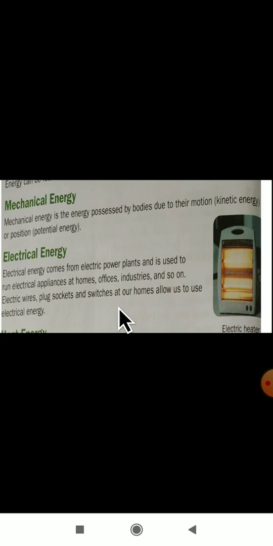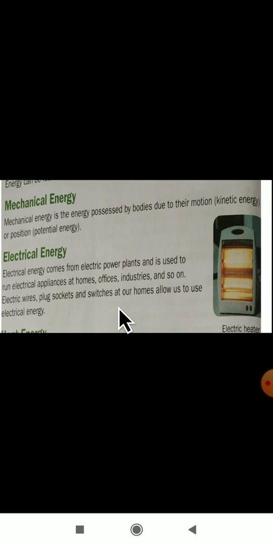To run any electrical appliances, if you want to run the grinder or mixer, which energy do we need? Electrical energy we require. If you want to turn on the fan, there also we need electrical energy. So these are all what we call electrical appliances. Which energy is applied here?